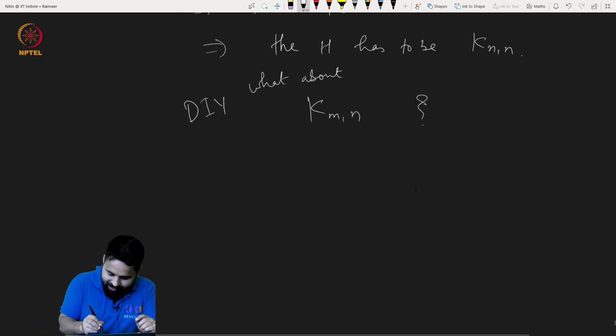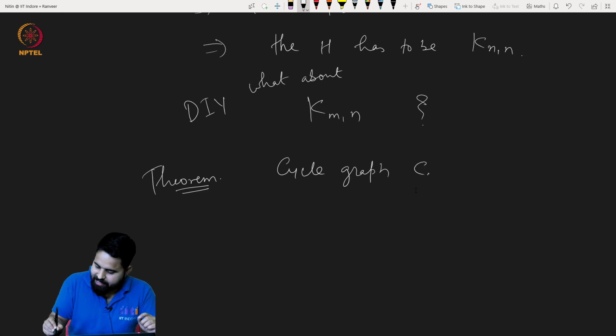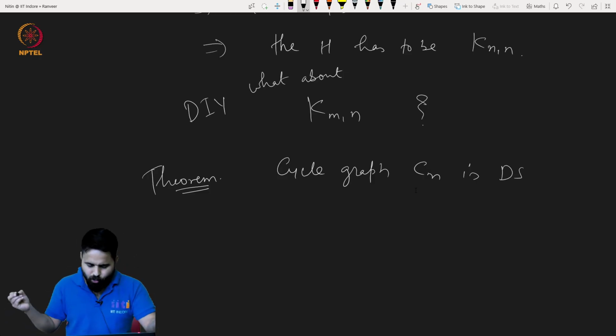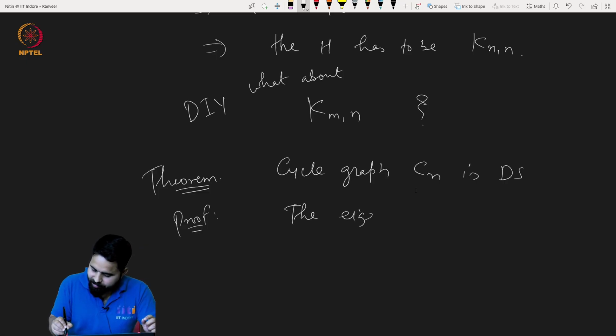Okay, so the cycle graph C_n is DS. It's again very simple. So what are the eigenvalues of C_n?